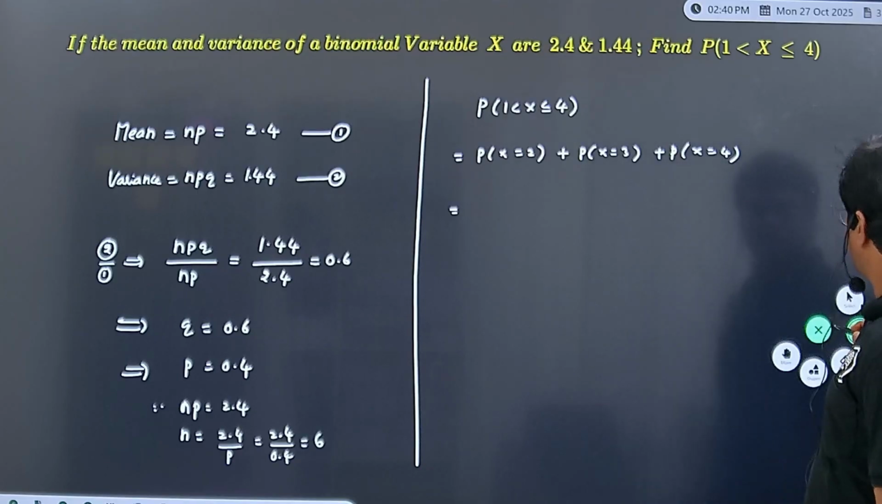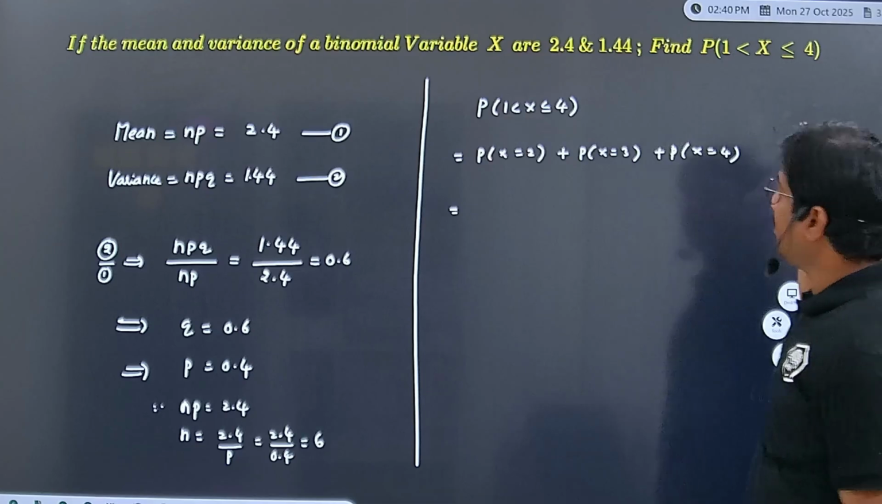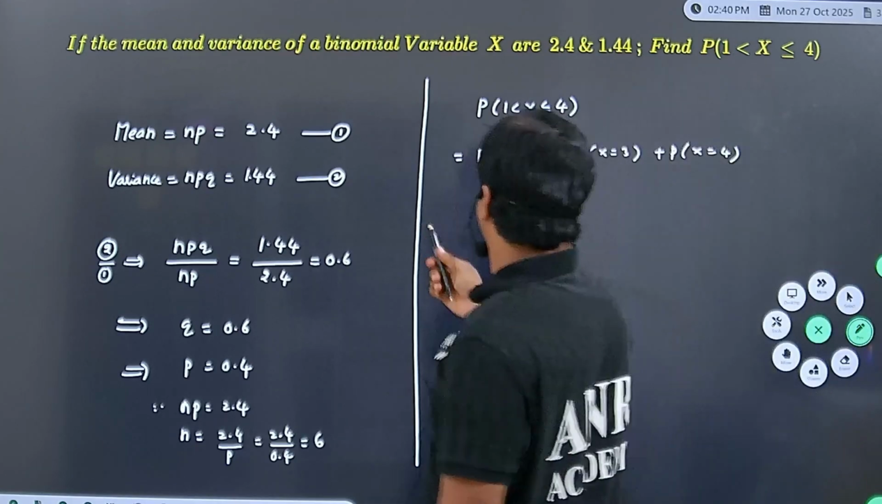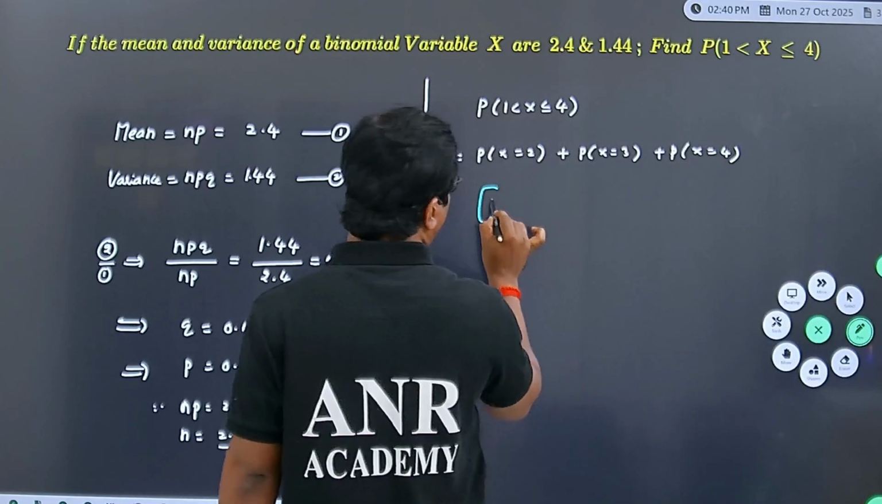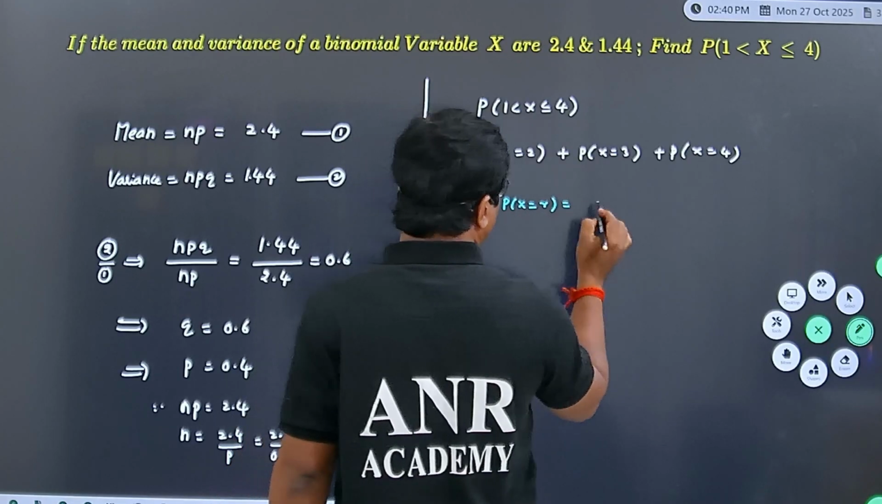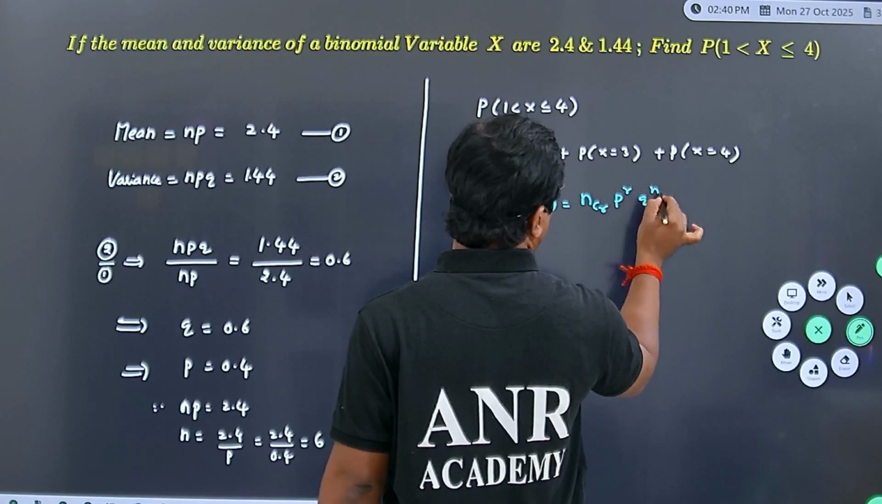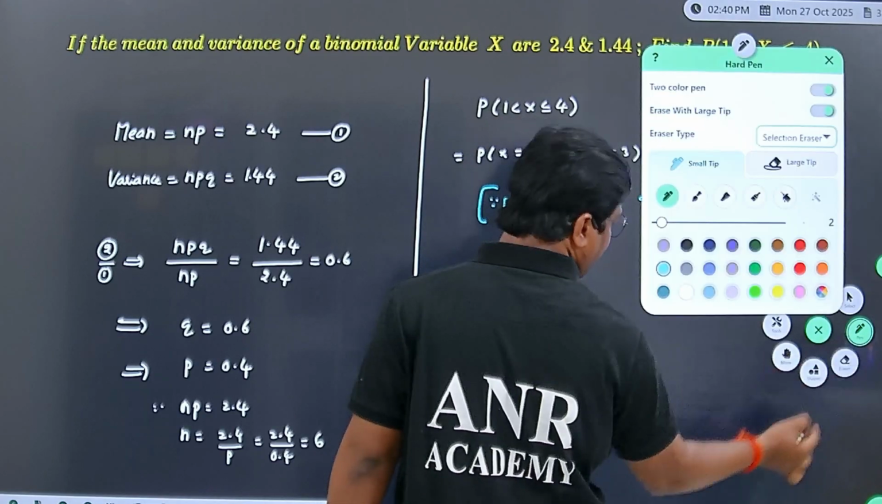Using binomial variate, you know that the probability of x equal to r, for r successes, is written as nCr success power r failure power n minus r. So here what we get,